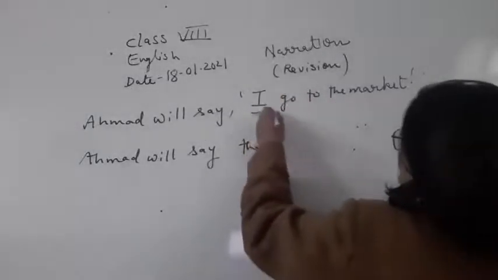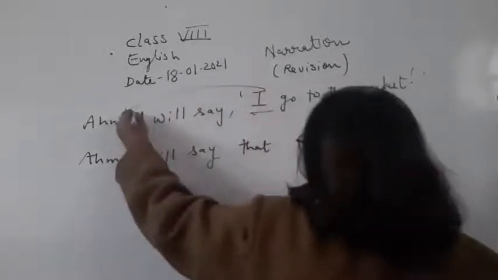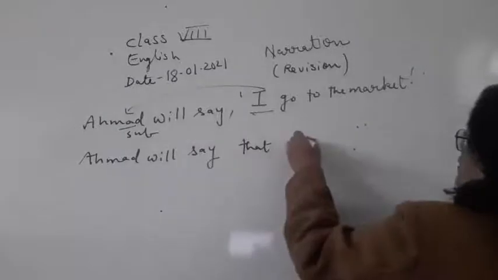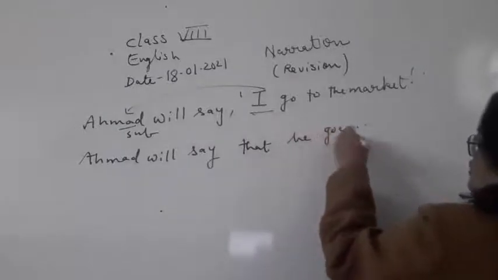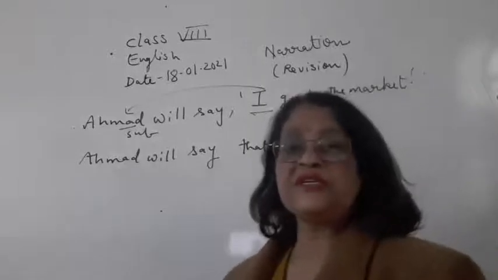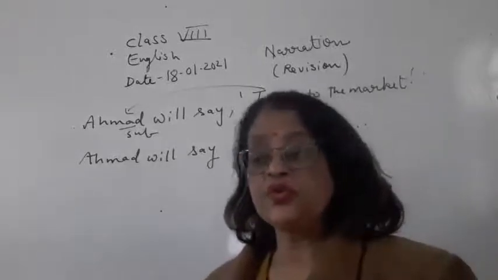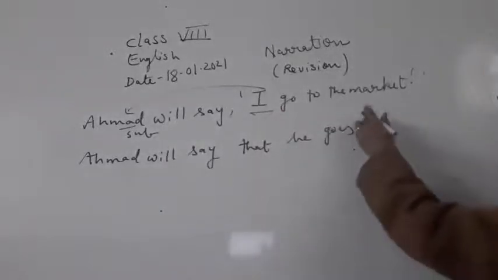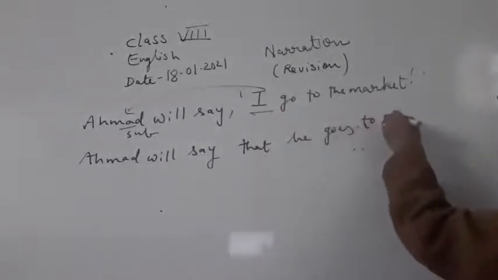Now this is a first person pronoun, it will change according to the subject. So, that he goes. Now with he we never write the verb go. With he we write the verb goes. He goes to the market.